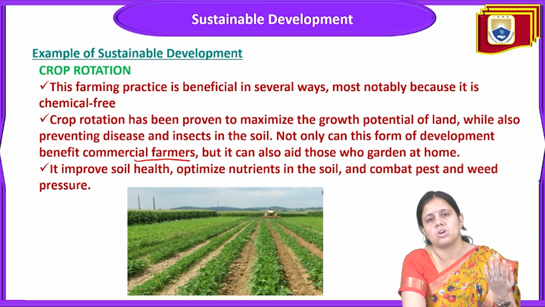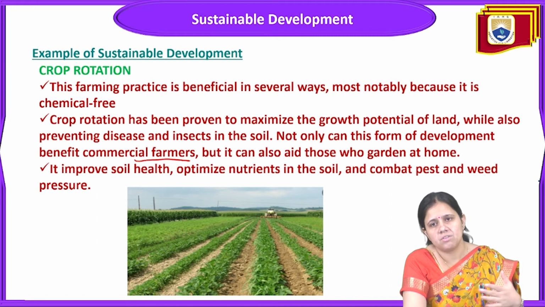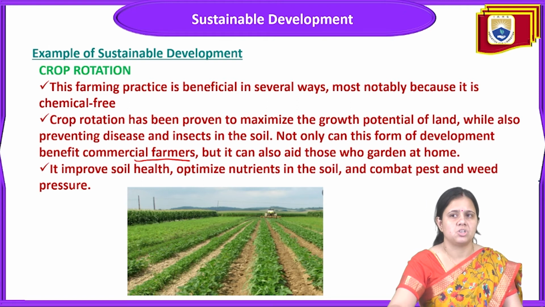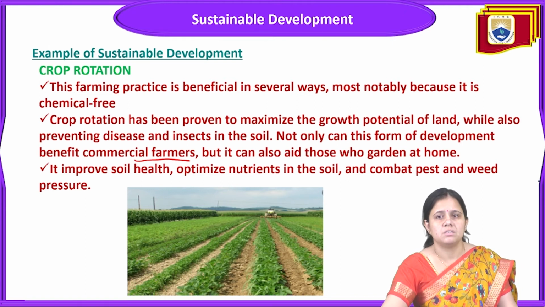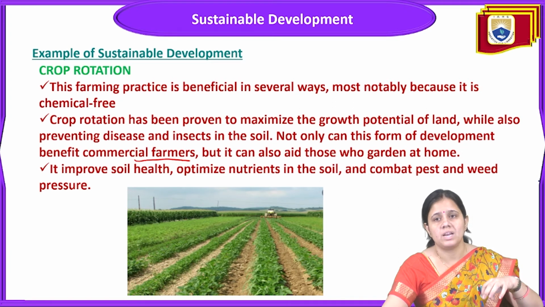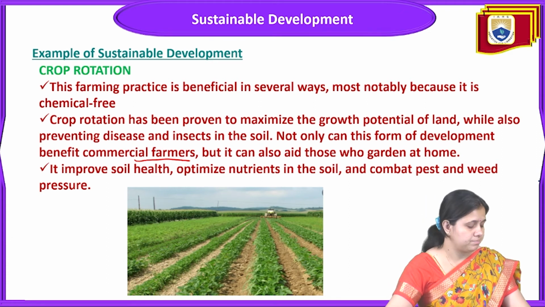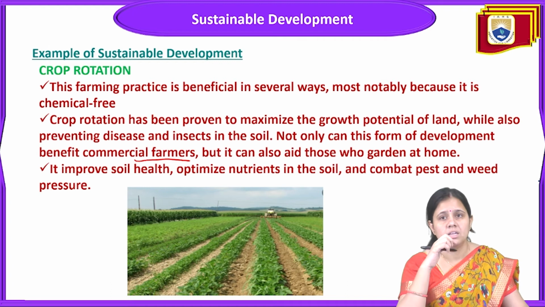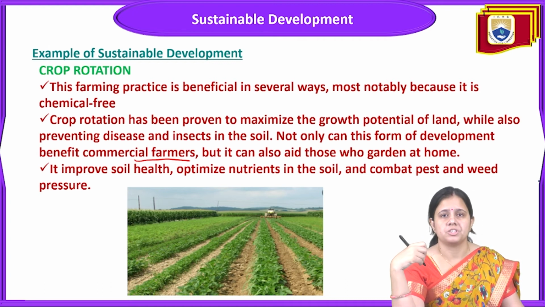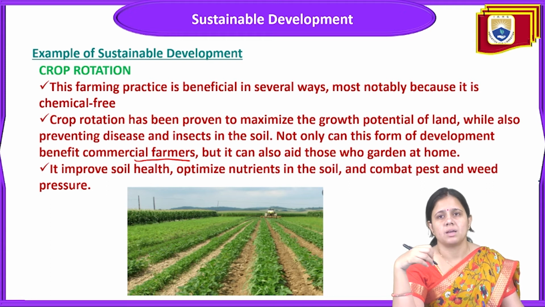So this crop rotation is much more beneficial than the traditional way of farming because, first of all, it will maximize the growth potential of land. It will improve soil health, optimize nutrients in the soil, and combat pest and weed pressure. So this is all about crop rotation, and crop rotation is also a great example of sustainable development.